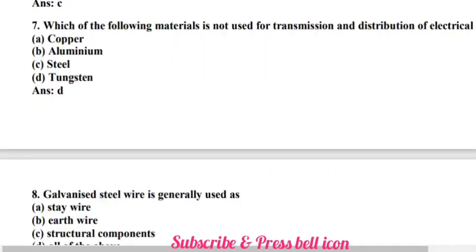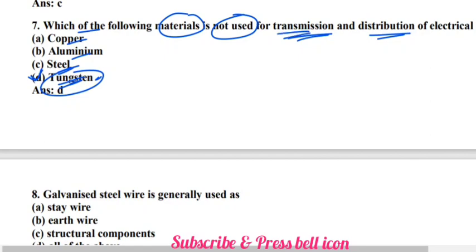Which of the following materials is not used for transmission and distribution of electrical power? The correct answer is tungsten. So copper will be used, aluminum also will be used, steel also will be used. Only tungsten we will not use in transmission and distribution.